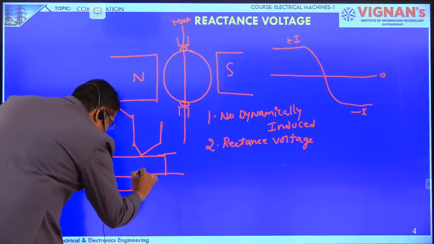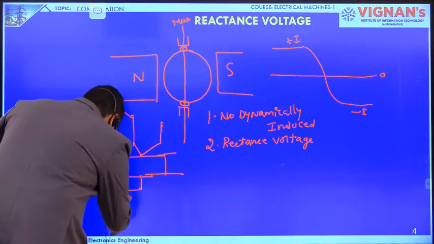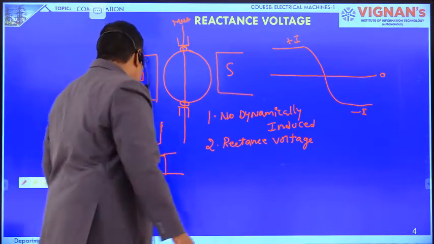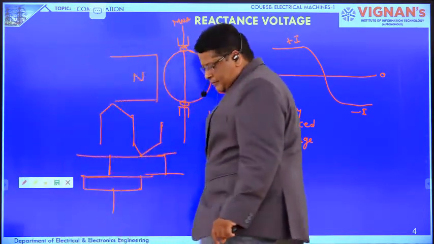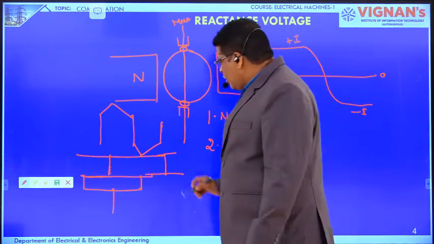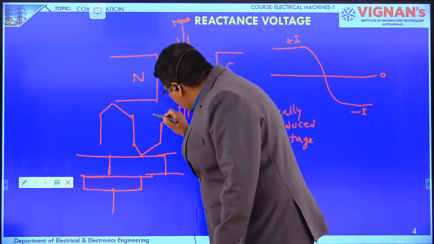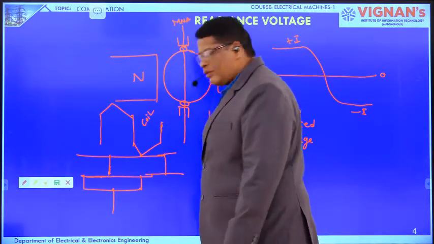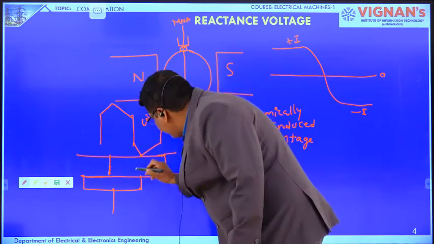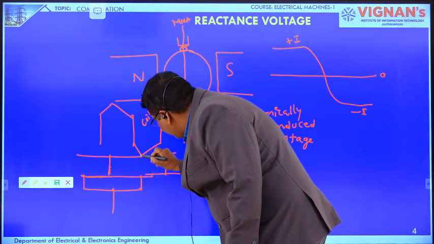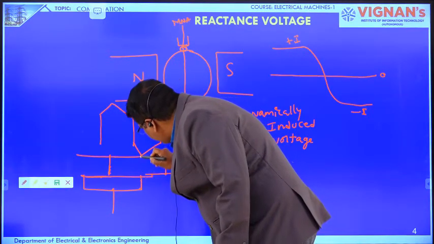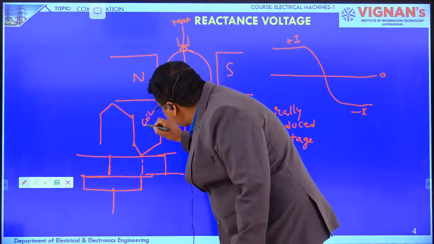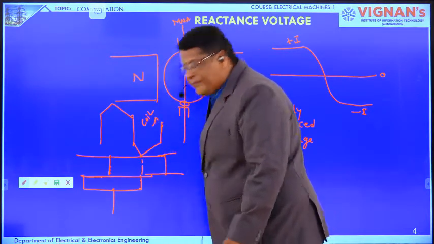Observe this diagram. At the final position, this is coil 1. When the brush is leaving the segment, nothing but if this brush is moving from this point, the commutation of coil 1 is completed.